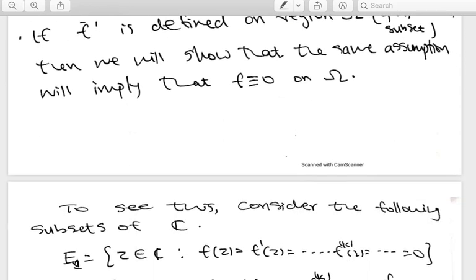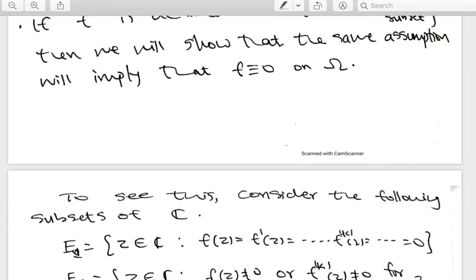So that proof is very easy. We just split this omega into two subsets. In the first set, f and all its derivatives vanish. The second set is where some derivative of f, or f(z), is non-zero. You will write omega as E1 union E2, and you will prove that E1 and E2 are open sets. So that will contradict the connectedness of omega.